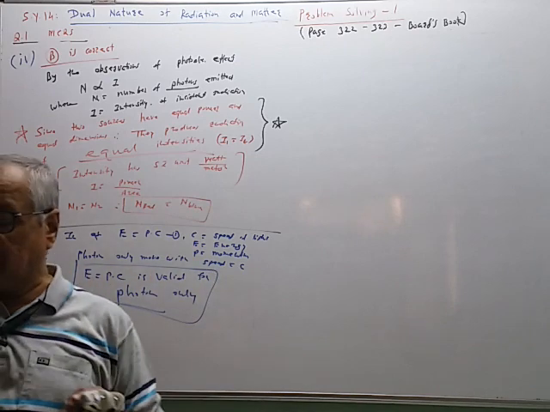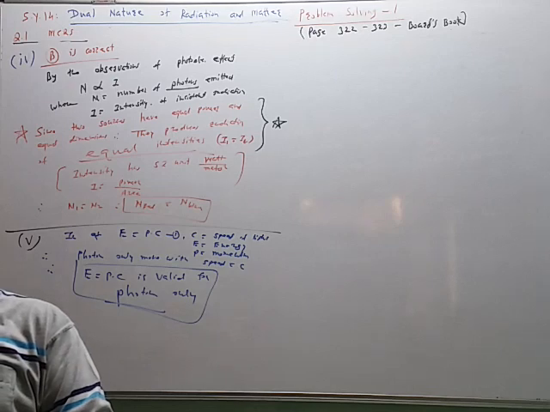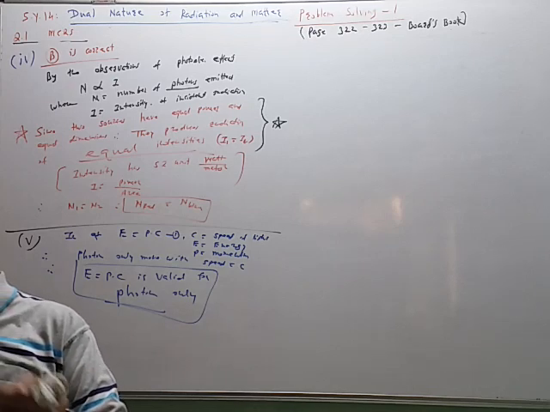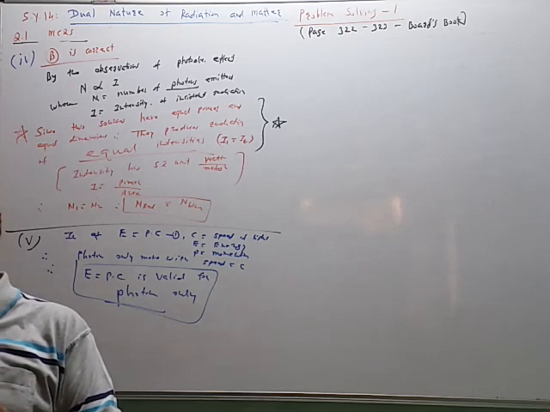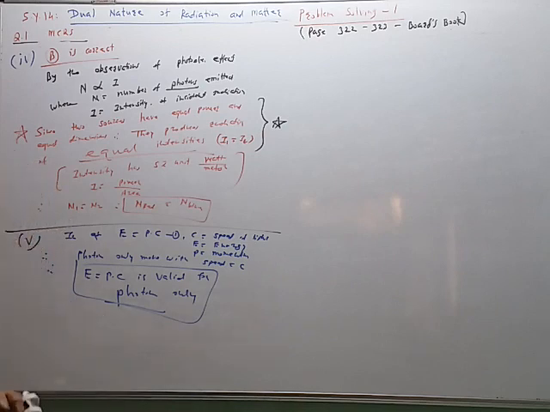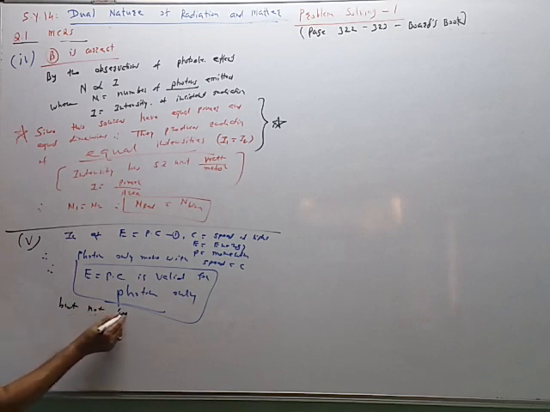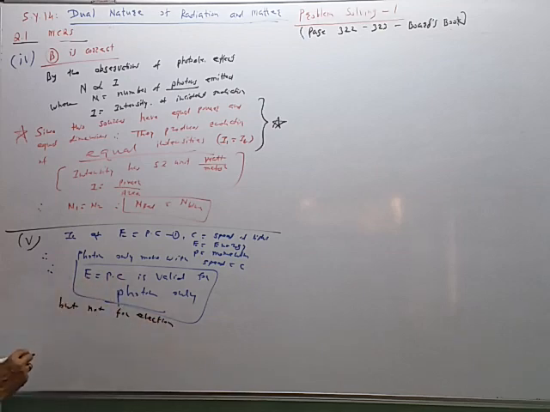For the photon particle only it is applicable, otherwise other answers will come wrong. So it is valid for photon but not for electron.